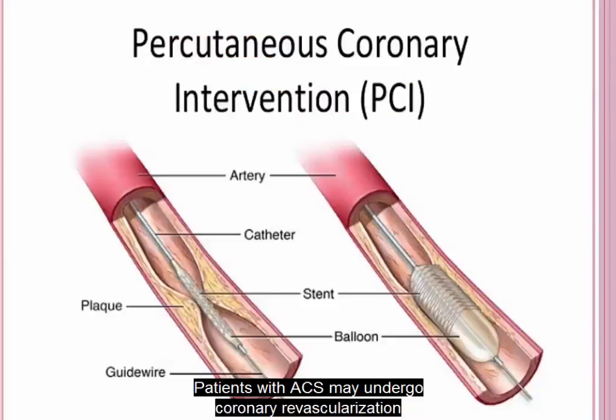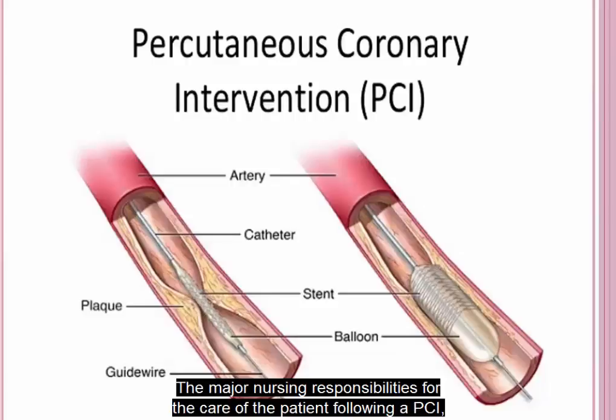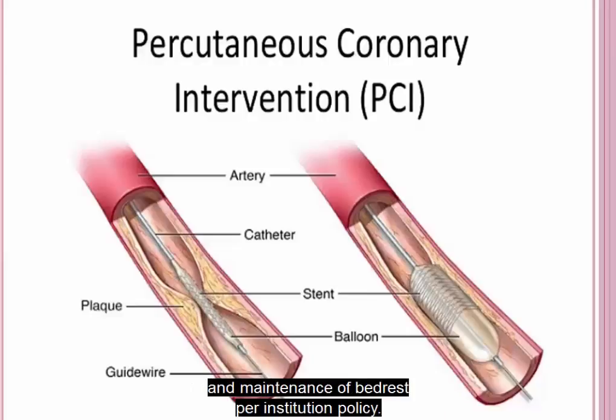Patients with ACS may undergo coronary revascularization with percutaneous coronary intervention or CABG surgery. The major nursing responsibilities for the care of the patient following a PCI include monitoring for signs of recurrent angina, frequent assessment of vital signs including heart rate and rhythm, evaluation of the catheter insertion site for signs of bleeding, neurovascular assessment of the involved extremity, and maintenance of bed rest per institution policy.